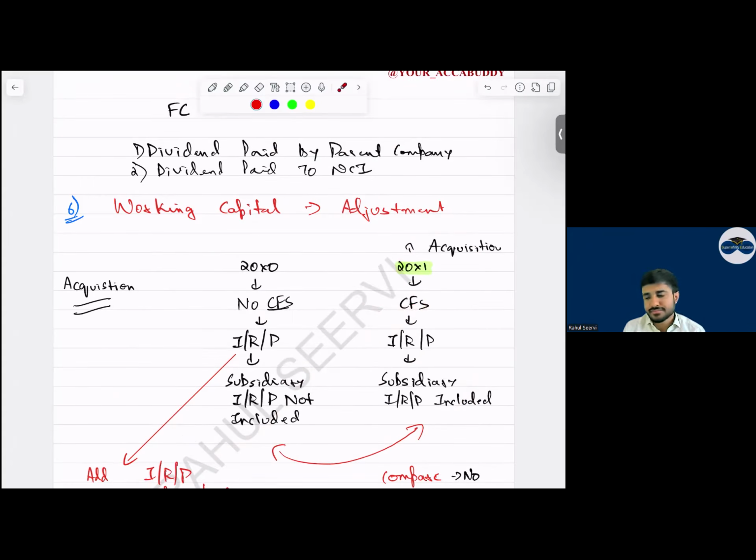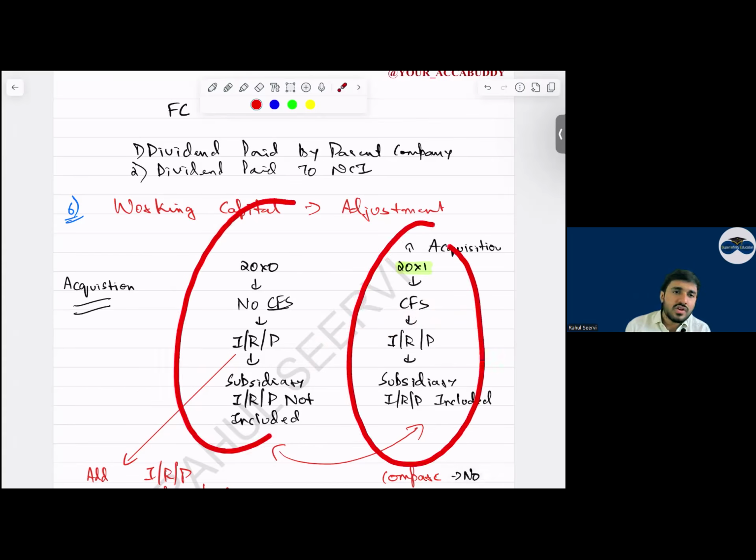Is this correct? No, it's not correct. It's wrong.